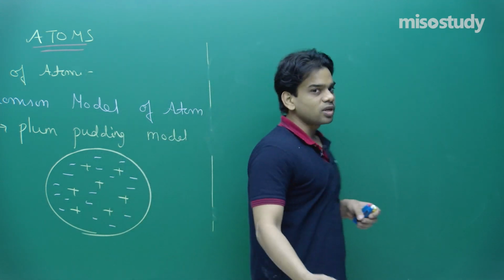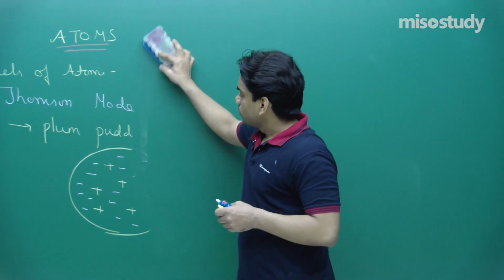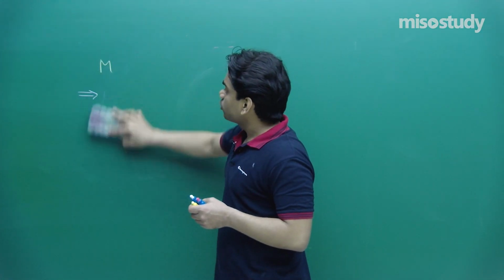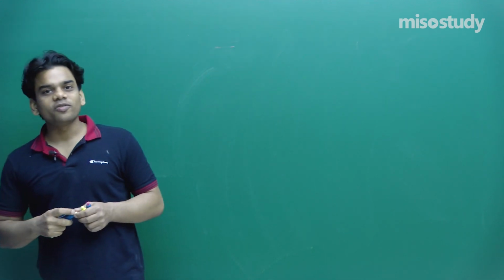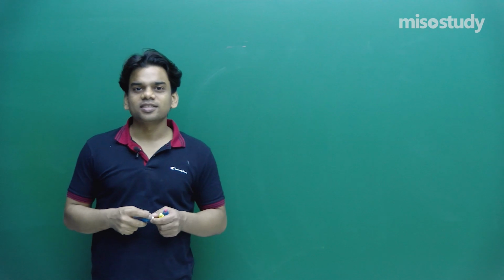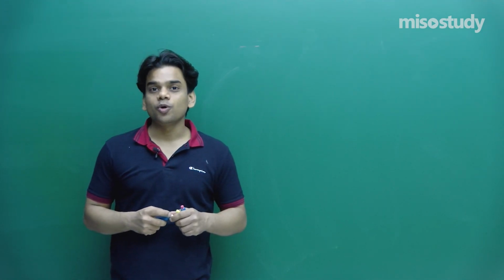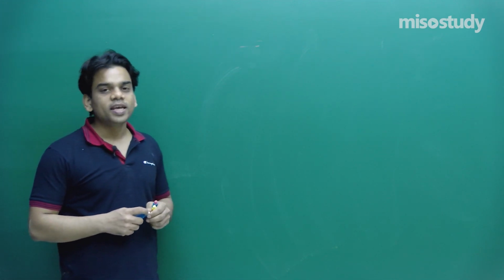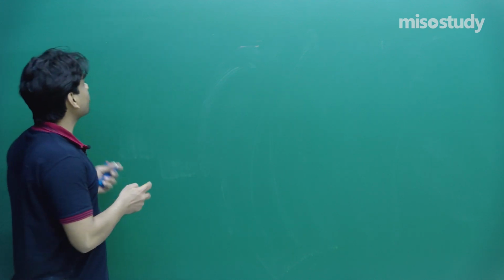He knew that atoms have positive charge and negative charge, and he just proposed that this might be the model of the atom. Since we did not have such equipment to find out the model of the atom in those days, we start with a hypothesis and then try to prove it to be true. But in this case, the Thomson model could not be proved and hence it was taken to be invalid and it was discarded. Let's talk about the next model,